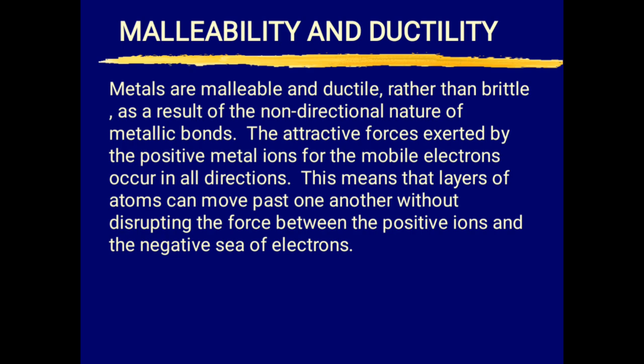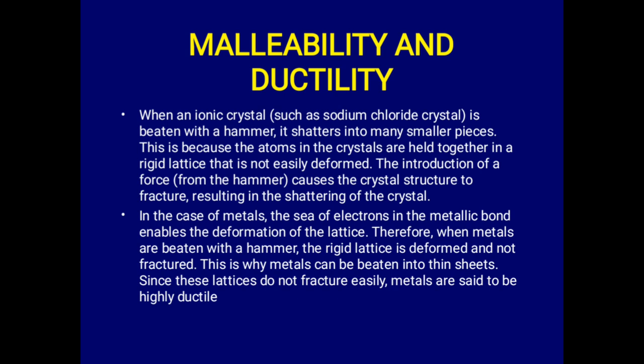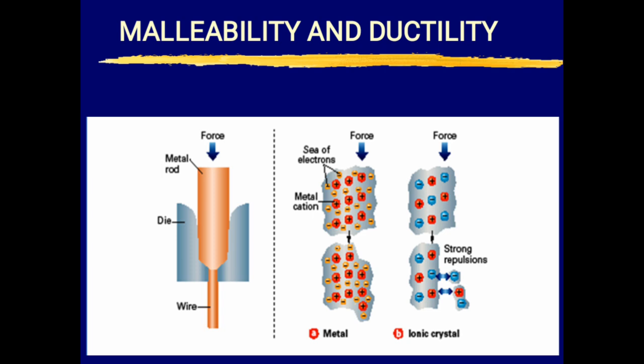Because they can be beaten into sheets, of course, they can also be drawn into wire, and that's why we say they are highly ductile as well. So, metals are generally malleable. They can be hammered into sheets, and ductile, drawn into wire. You can see it like that.